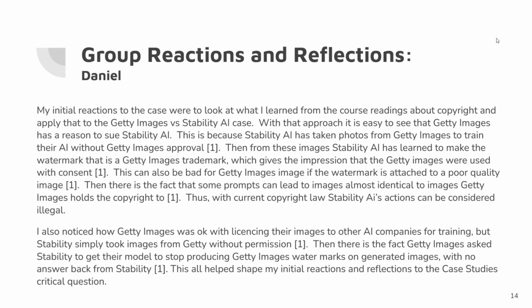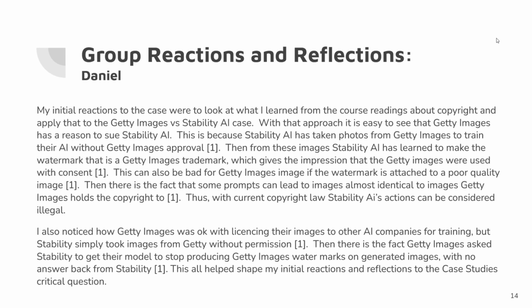My initial reactions to the case were to look at what I learned from the course readings about copyright and apply that to the Getty Images versus Stability AI case. With that approach, it is easy to see that Getty Images has a reason to sue Stability AI. This is because Stability AI has taken photos from Getty Images to train their AI without Getty Images' approval. Then, from these images, Stability AI has learned to make the watermark that is a Getty Images trademark, which gives the impression that the Getty Images were used with consent. This can also be bad for Getty Images' image if the watermark is attached to a poor quality image.